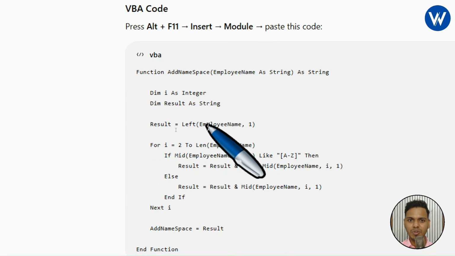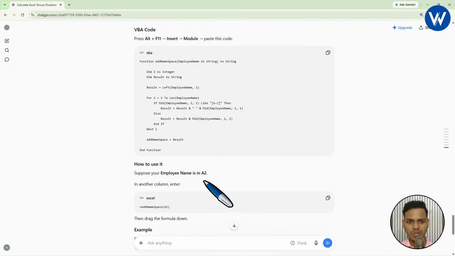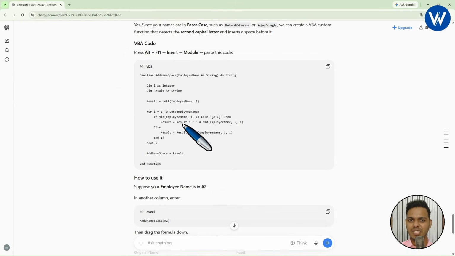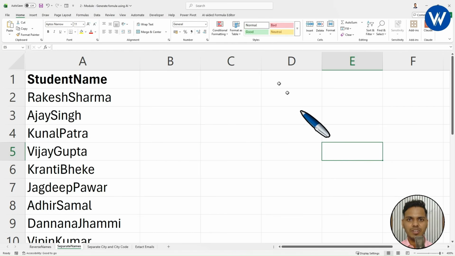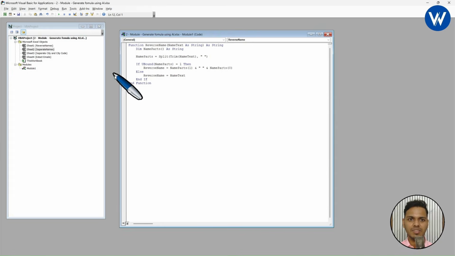This is the VBA code. What is the formula? Let me zoom out. The formula is AddSpace. Let's see whether it will work or not. I will copy the VBA code and go to the Excel file. Okay. Shakti sir, go to the Developer tab and click on Visual Basic. Right.